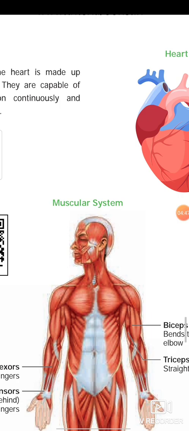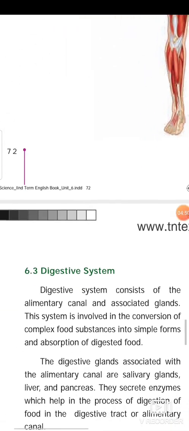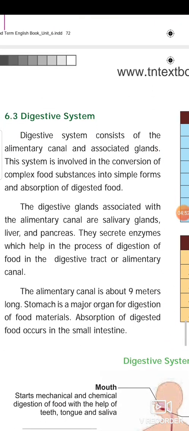Next, we need to see about digestive system. Digestive system consists of the alimentary canal and associated glands. This system is involved in the conversion of complex food substances into simple forms and absorption of digested food. The digestive glands associated with the alimentary canal are salivary gland, liver and pancreas. They secrete enzymes which help in the process of digestion of food in the digestive tract.